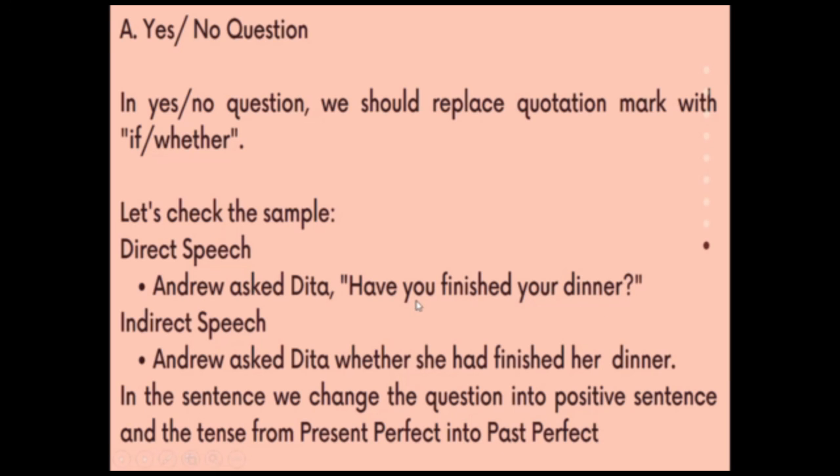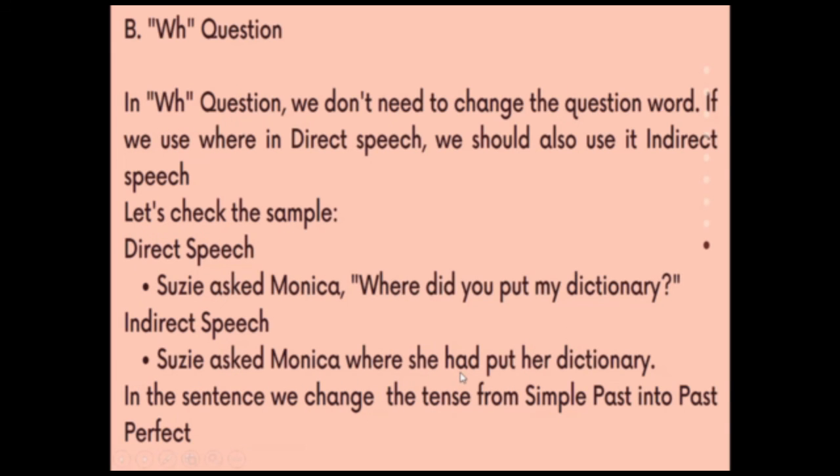So you should put the subject before had and verb 3. So Andrew asked Dita whether she had finished her dinner. So the subject here, had plus verb 3, while in question you have subject, verb 3. So you should make it into the positive.